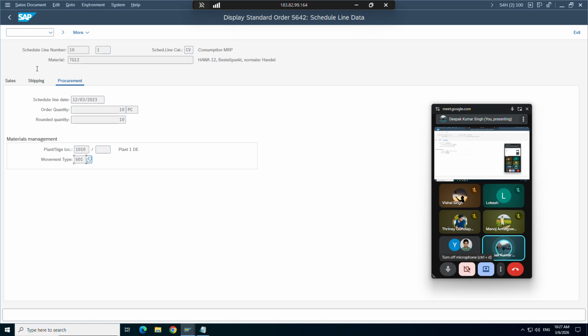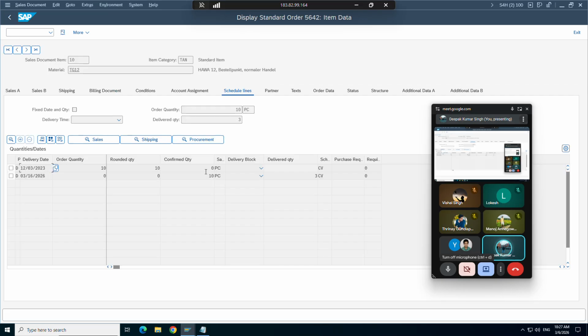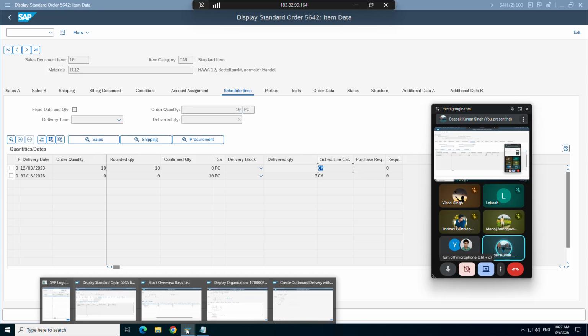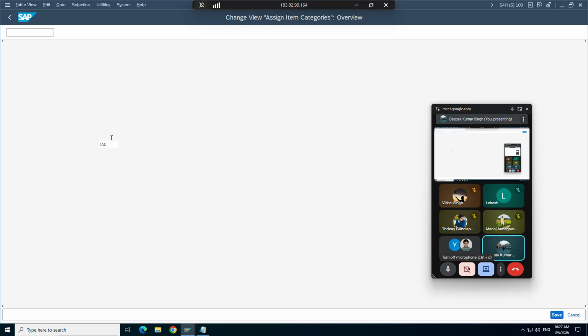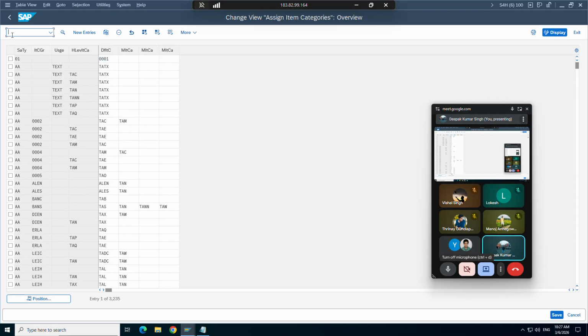And how does this movement type come into the picture? This is controlled by the schedule line category. As of now, just remember this thing. Where does the movement type come from? From schedule line category. We maintain that 601 in there only. As of now, we have not gone to that level, but let me show you. I think something must be there. No, this one, OB5.